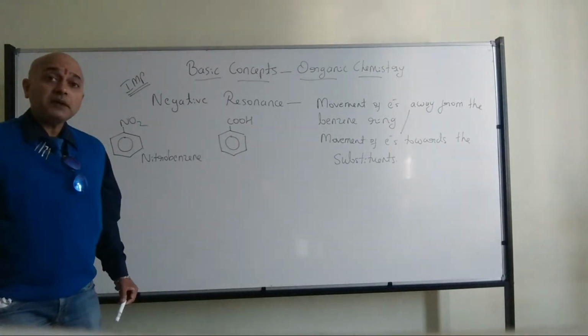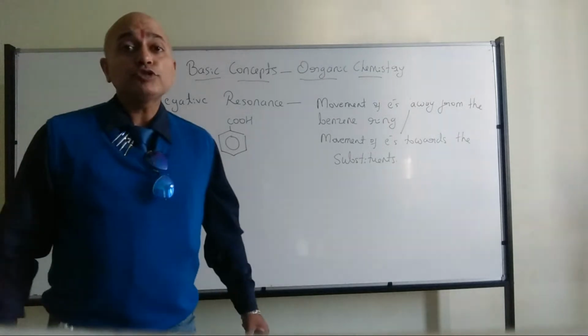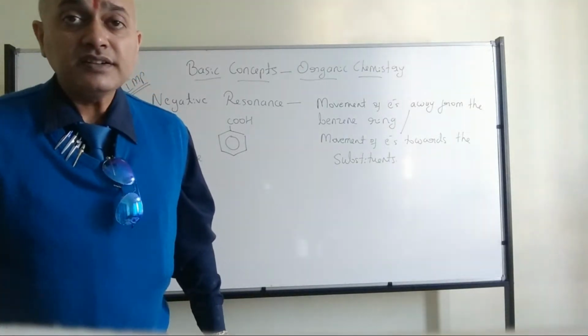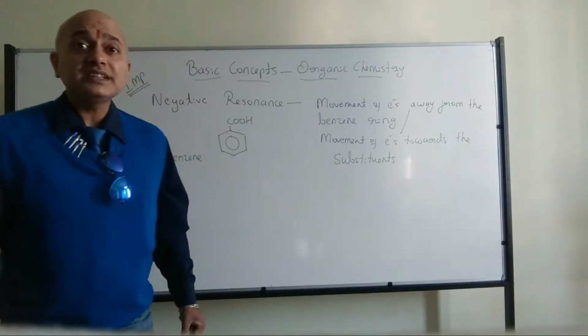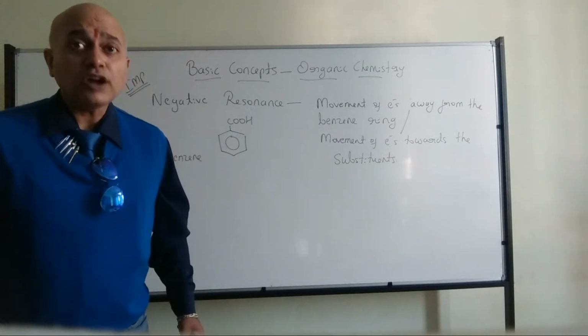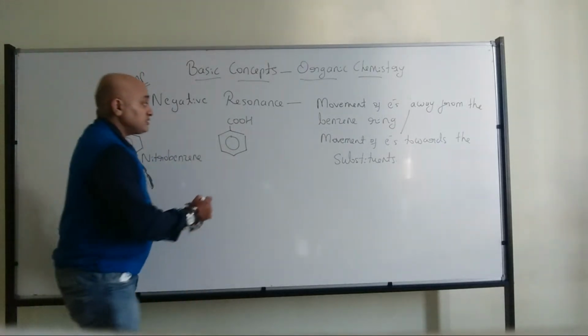So when I am talking about carboxylic acid, the name of the molecule should end with this functional group. Carboxylic acid is always used as a suffix, not as a prefix.